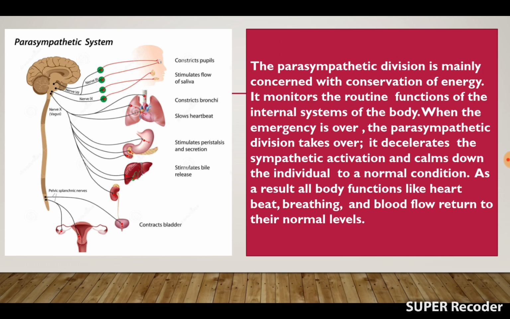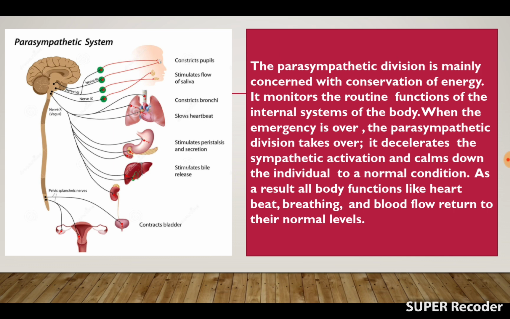One is the somatic nervous system. The other one is the autonomic nervous system. And again, the autonomic nervous system has two parts. One is the sympathetic division and the other one is the parasympathetic division. So in today's segment, you have got the idea that the nervous system is broadly divided into two parts. One is the central nervous system, the other one is the peripheral nervous system.